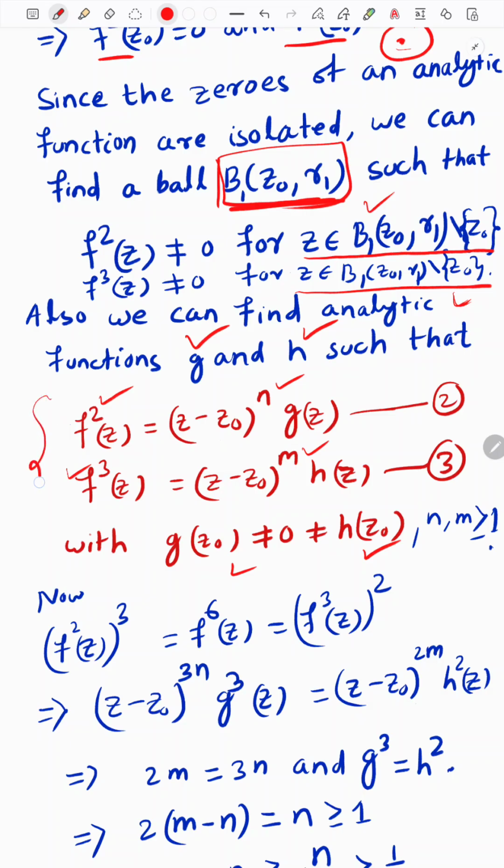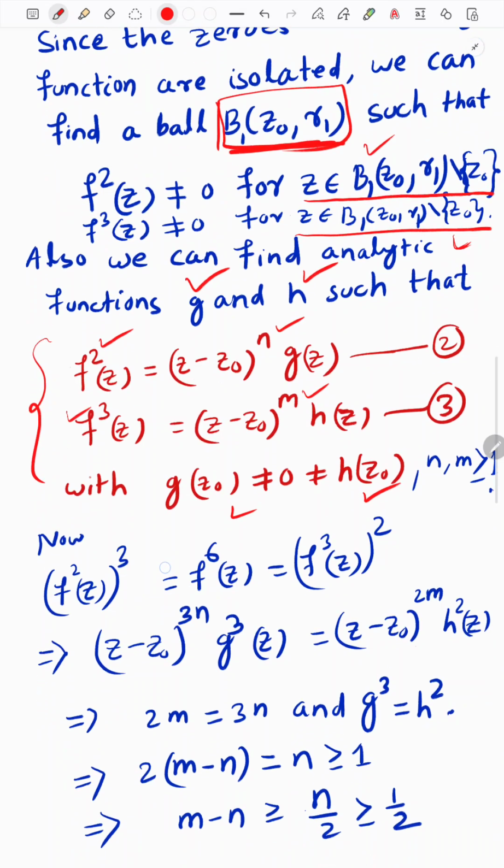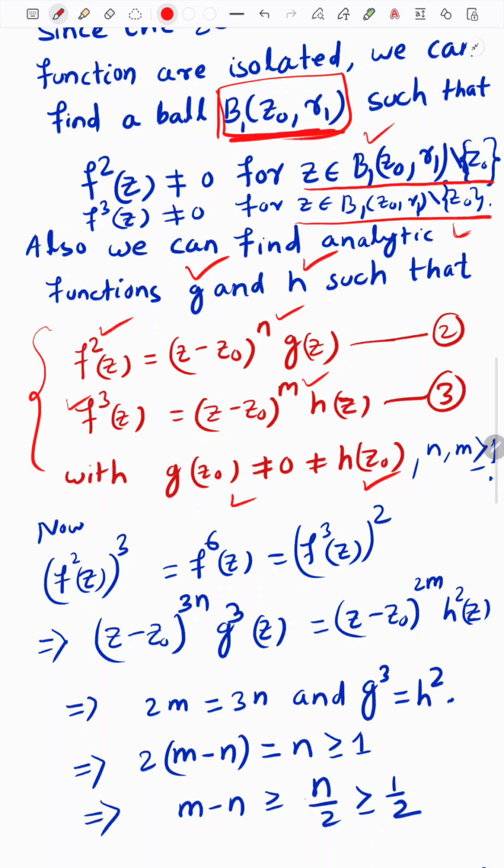These results come from standard results in complex analysis. It means if z0 is a zero, then we can find an analytic function g of z so that f square can be written in this way and f cube can be written in this way, where n and m are the multiplicities of the root z equal to z0, corresponding to f square and f cube respectively.